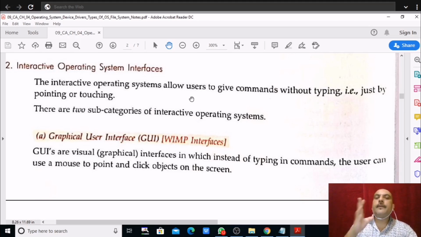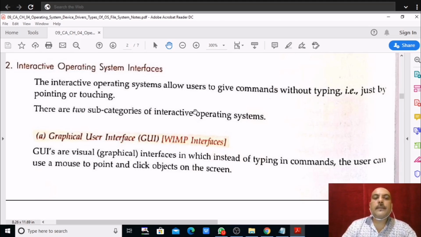Because you don't need to remember the commands, whereas you need to remember the commands in CLI, command line interface, which is also known as CUI, command user interface, where you need to give the commands every time. So you need to remember commands like DOS commands, right? You have to remember everything, or go to help mode to retrieve the commands if you can't recall them. That becomes a little tedious and difficult for us. But with interactive it becomes easy for us. Everything is available on the desktop only, which makes it easy to communicate with the system.